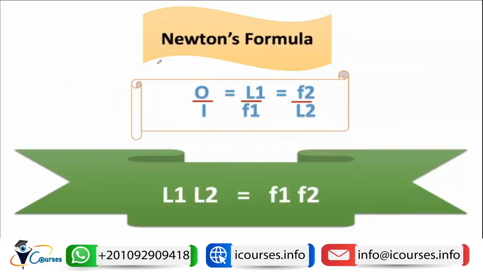So the Newton formula means that the object size over the image size will equal L1 divided by F1, which will equal F2 over L2.